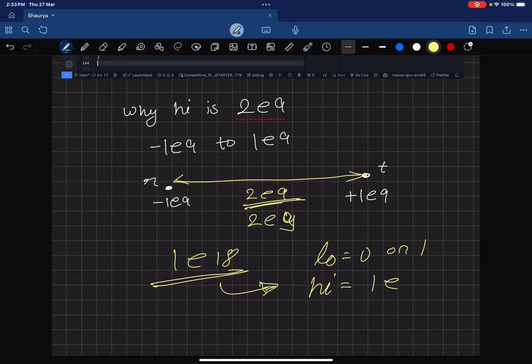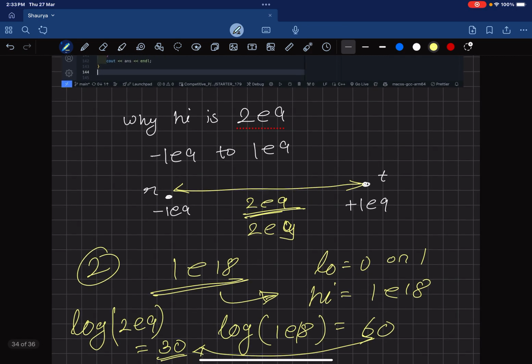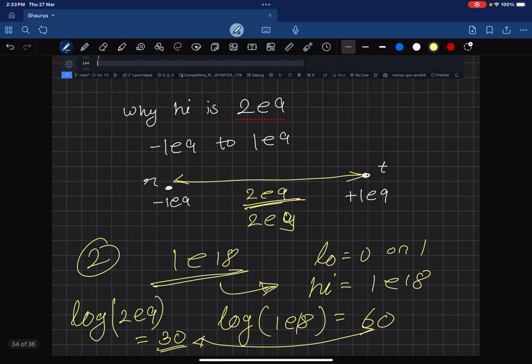But again, it's a logarithmic function. So log 1e18 will be 60 and log 2e9 will be somewhere around 30. So there's not a major difference here. There's only a factor of 2 involved, which is a constant factor. So you can always take the upper bound as 1e18 and you will be good to go.